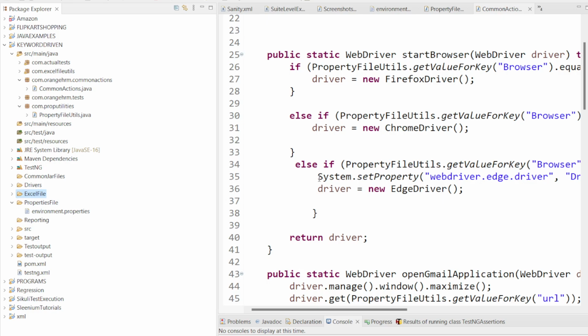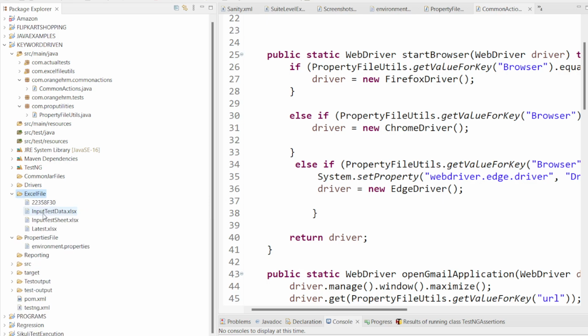Inside my Excel files I am storing all my test data, which I am going to enter into my application. For that reason I created one folder here that is called Excel file. Excel file is a folder name which will contain the Excel documents, those Excel workbooks having the input test data. If you open this one, excel input test data dot xlsx, this input test data will contain all the test data information which we are going to provide to our application. That is the purpose of this Excel file.